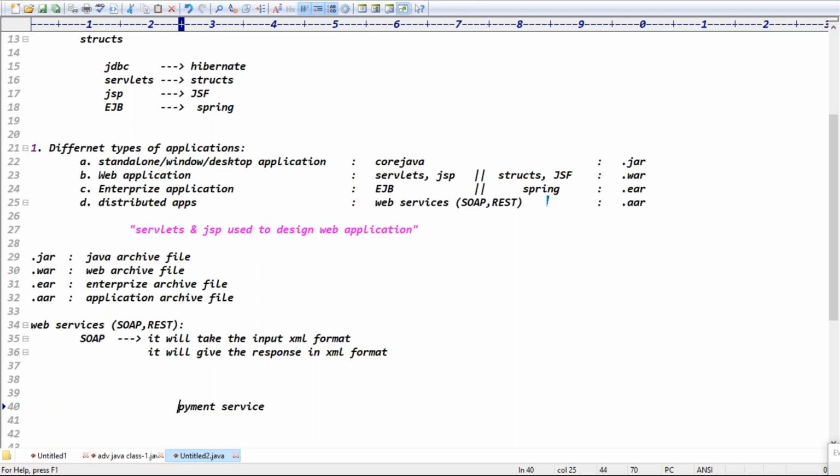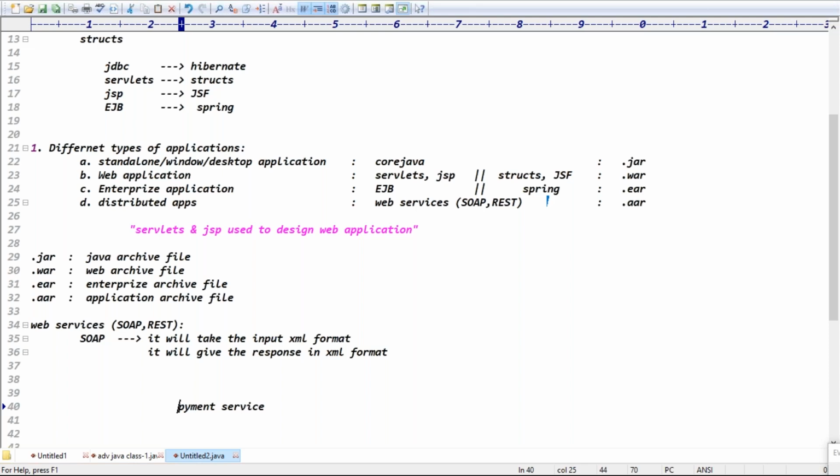But see, guys, Java can understand only Java formatted data. Python can understand only Python data. .NET can understand only .NET data. But in this case, we have to create one payment service that can take any type of input, so any client can access that service, and it can give the response to the corresponding client, right? In that case, you have to design the service so that it can take a universal data format.